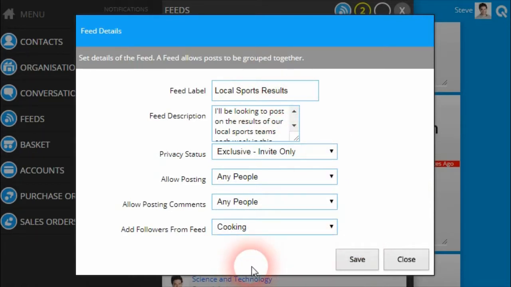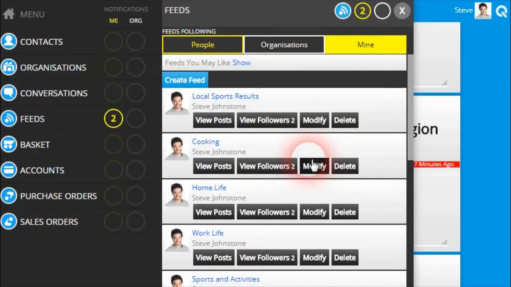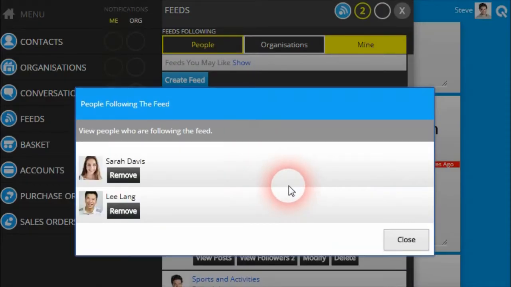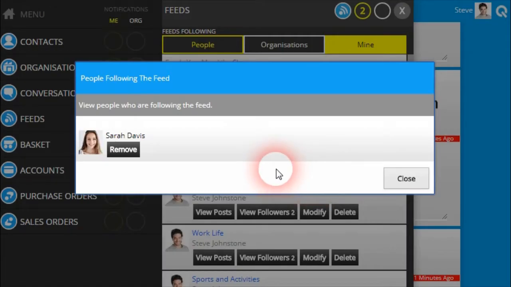This allows you to start posting content in a feed and reaching an audience that you already have in one of your other feeds. Once a feed is created, you can see the list of people who are following your feed by clicking on the View Followers button, and the number next to the button will tell you how many people are following it. You can remove a person from your feed's list by clicking on the Remove button next to their name. Note that when you remove a person, they will be silently removed and will receive no notification that they are no longer following your feed.